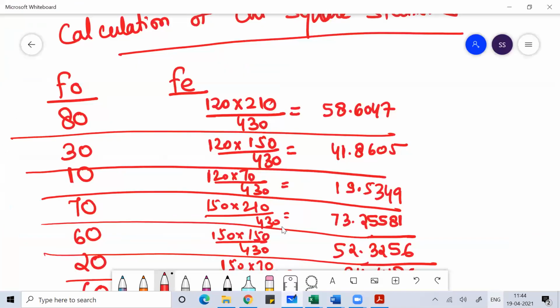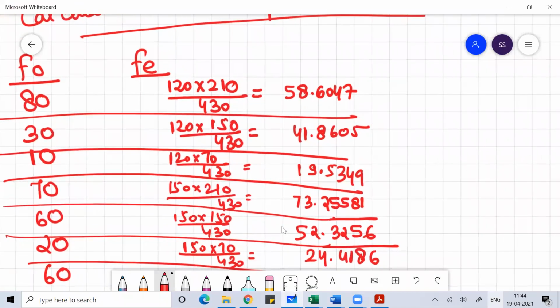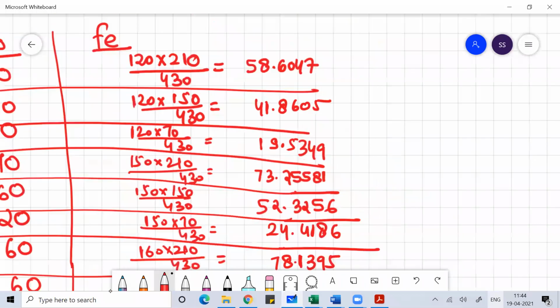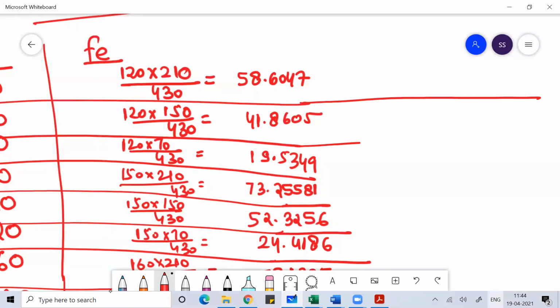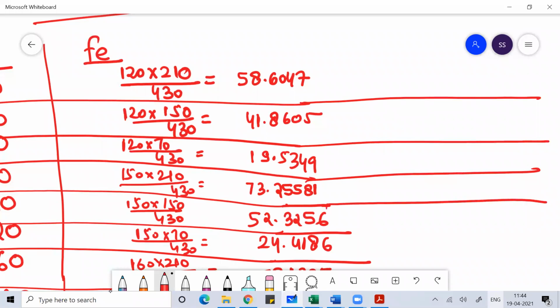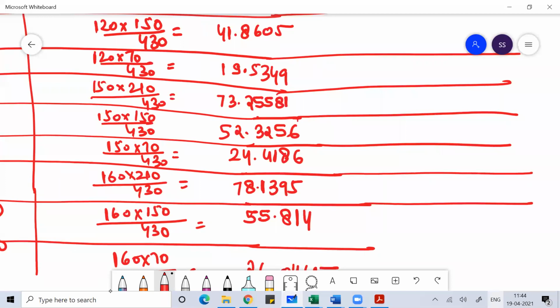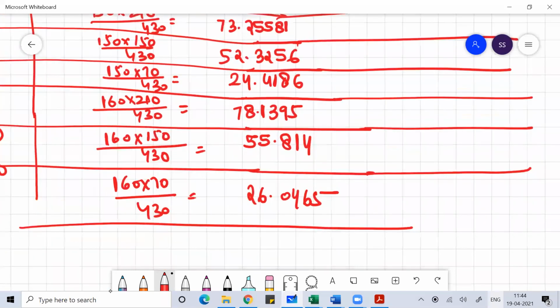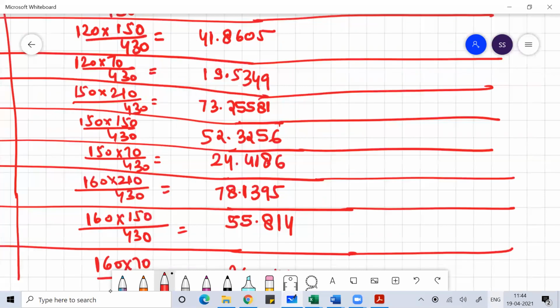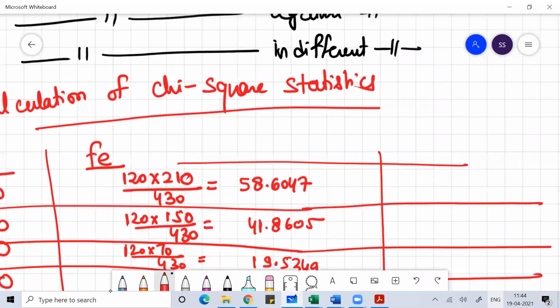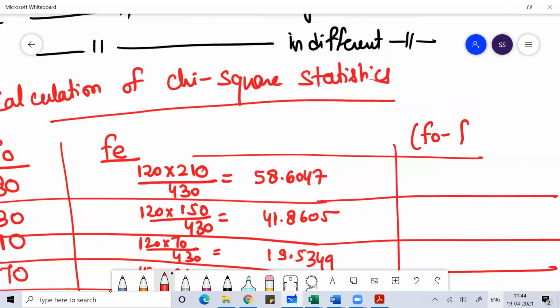Once we get the value of f naught, f naught means observed frequency. Whatever the value of observed frequency you got, then you can find the value of your expected frequency. Once you find the value of expected frequency, you need to find observed frequency minus expected frequency, that is f naught minus fe.